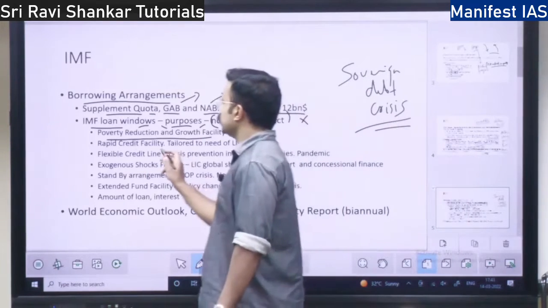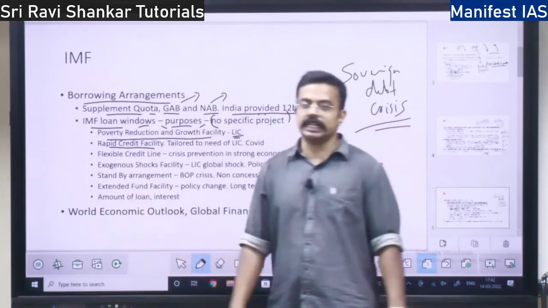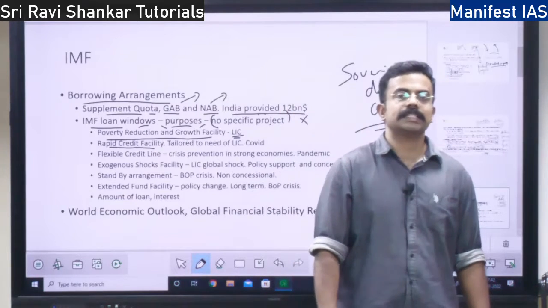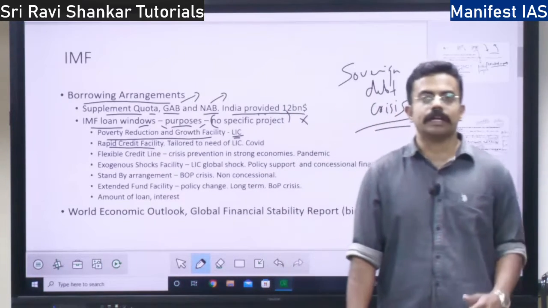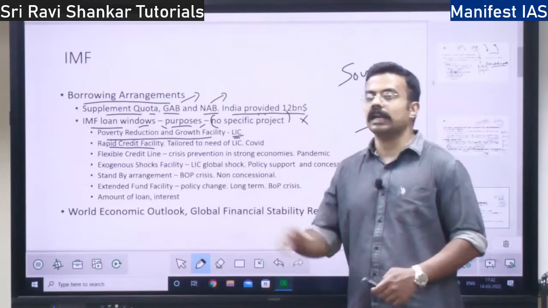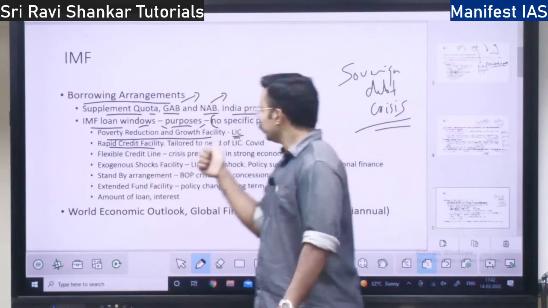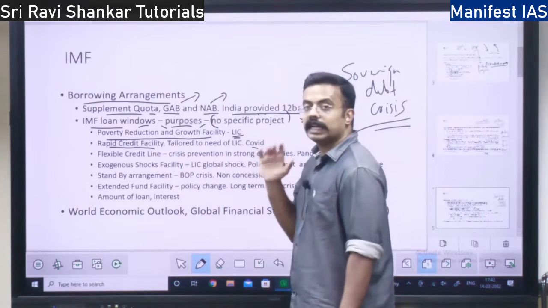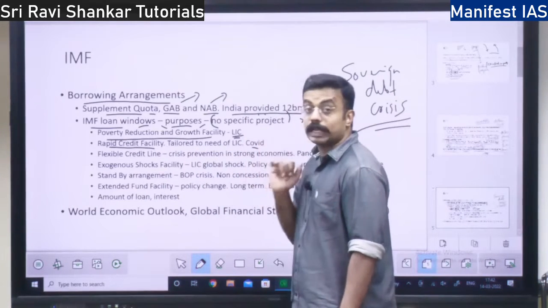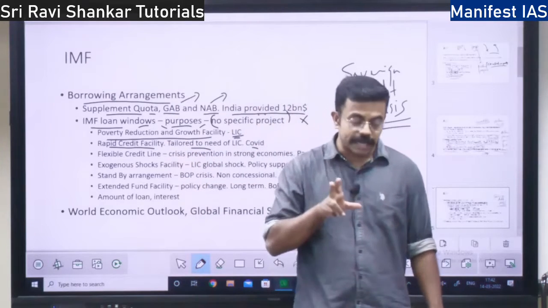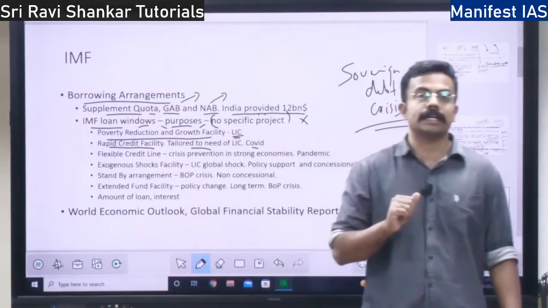Then you have the rapid credit facility. If there is some rapid crisis, a sudden crisis, an emergency like a tsunami or COVID, and suddenly a country needs money, under the rapid credit facility the money comes. So during the COVID crisis, it could be utilized, right? The rapid credit facility is tailored to the need of low income countries.